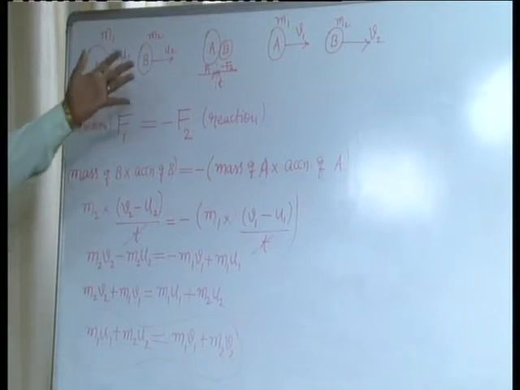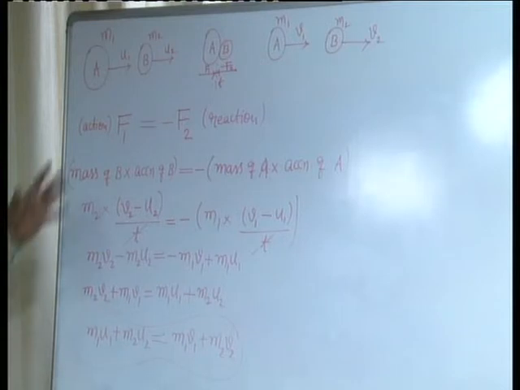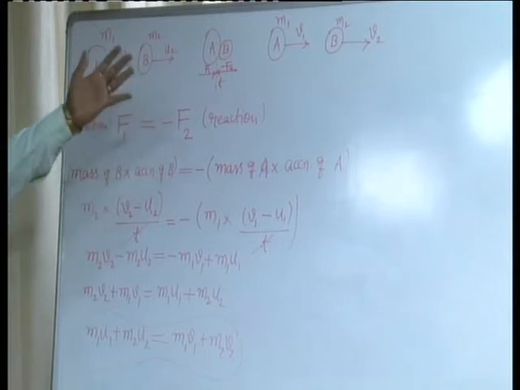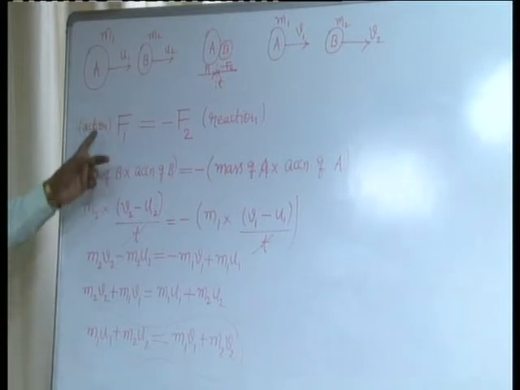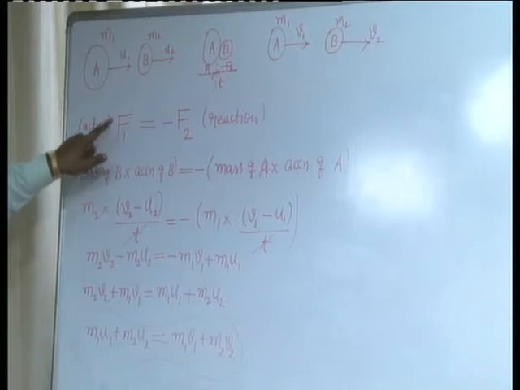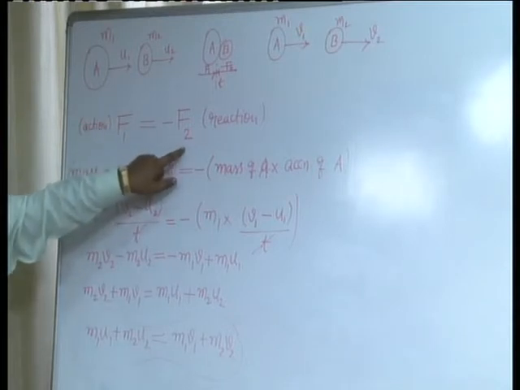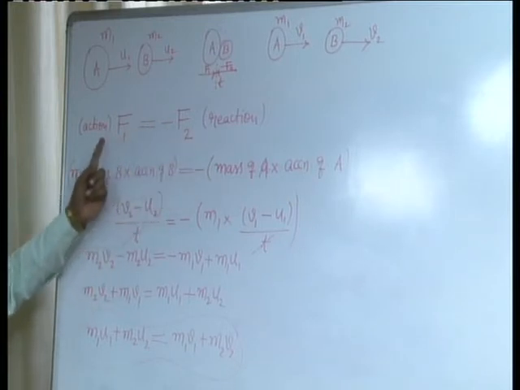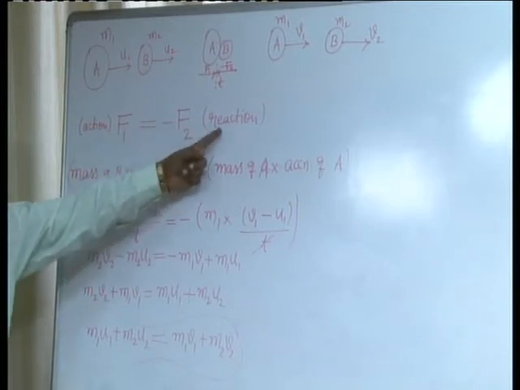Proof: let us consider two bodies which initially move with u1 and u2, having masses m1 and m2 respectively. They collide with each other for a time of about t seconds. After the collision, their velocities change to v1 and v2 respectively. So what is the action? Force applied on B by A is the action. Force applied on A by B is the reaction. According to Newton's third law of motion, action should be equal to minus of reaction.